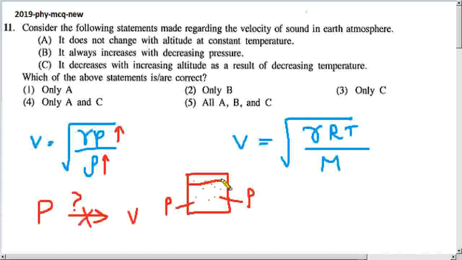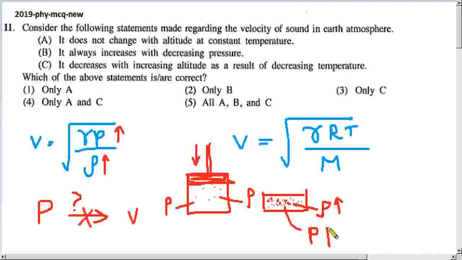Using a piston, this lid, we apply a force and compress the gas to a small volume. Think now the volume is half of the early volume. What happened? The particles are closer to each other, so the density, rho, increases. The pressure also increased, but naturally density also increased.